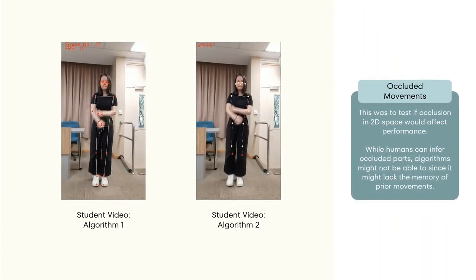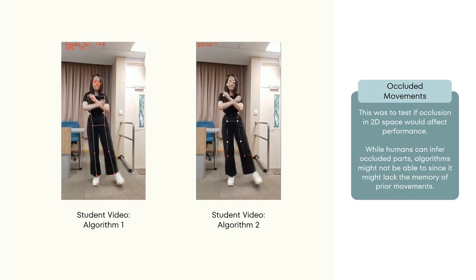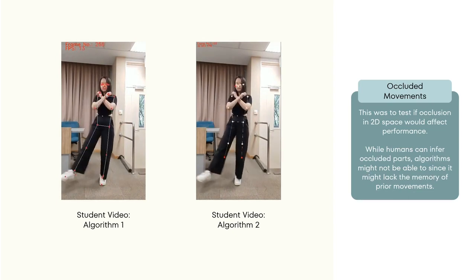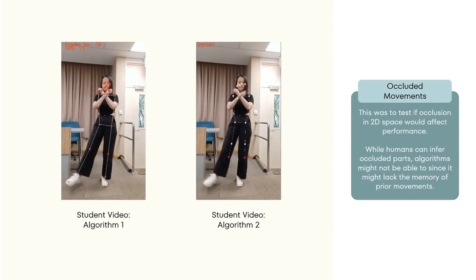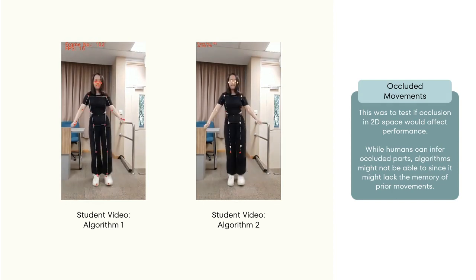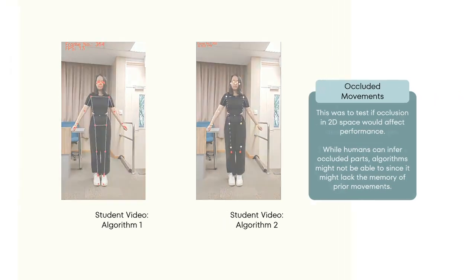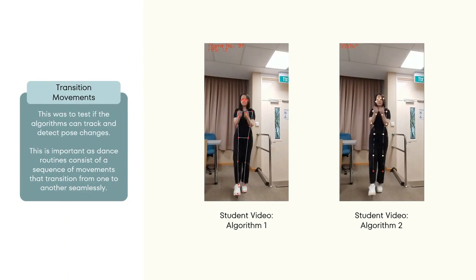Both algorithms generally do not have a problem in detecting landmarks with slight occlusion of the arms or facial features in a 2D space. However, there was a discrepancy between participants' rating and algorithms' accuracy, as a frame-by-frame analysis of videos showed that the algorithms were able to detect subtle differences in angles that humans were not able to, especially smaller angles. The finding between participants' rating and algorithms' rating was similar to the previous scenario.